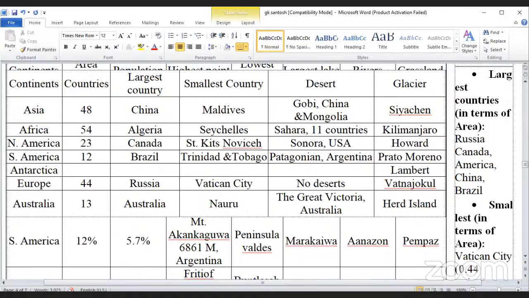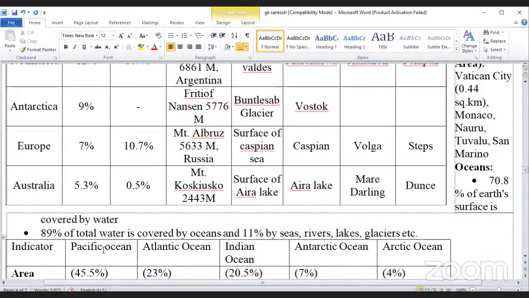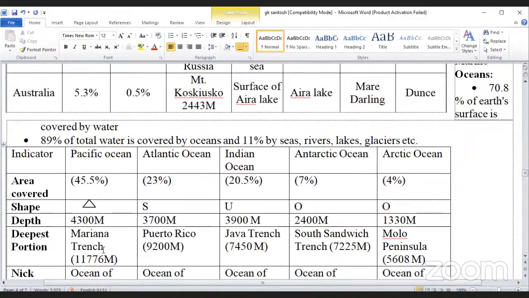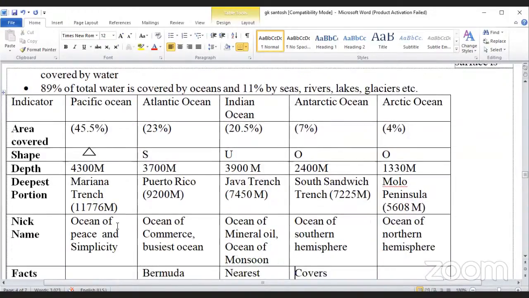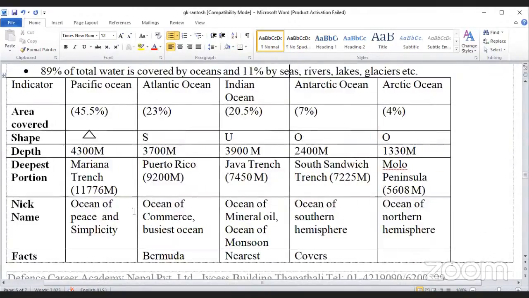South America, 12%. Now, of the area covered by water, 89% of total water is covered by ocean, and 11% by seas, rivers, lakes, and glaciers. And copy this, guys. Area: Pacific Ocean 45.5%, Atlantic Ocean 23%, Indian Ocean 20.5%, Antarctic 7%, Arctic Ocean 4%.